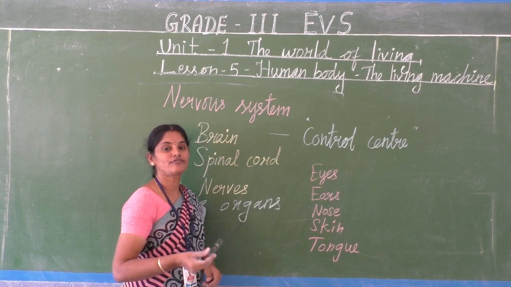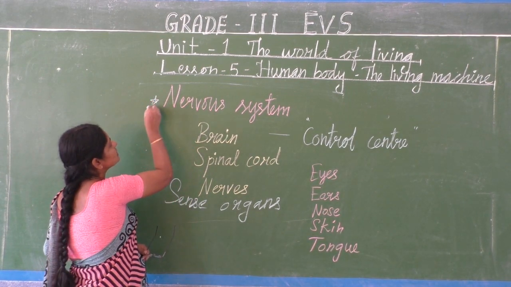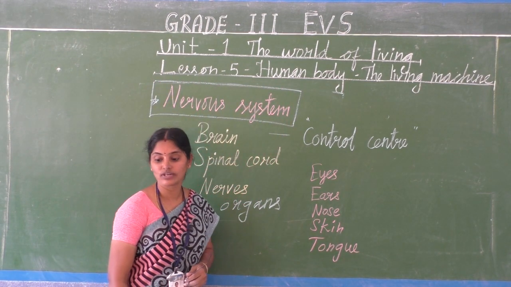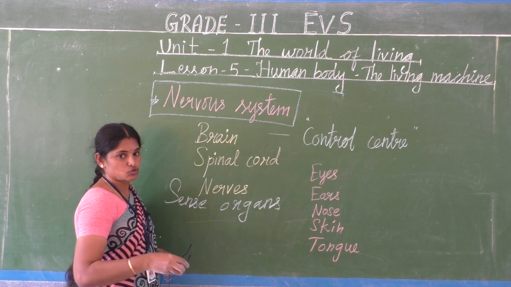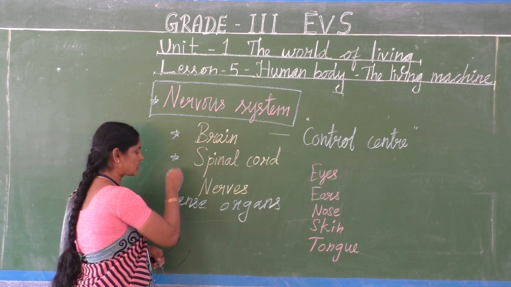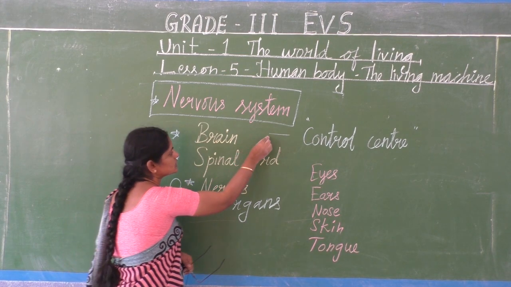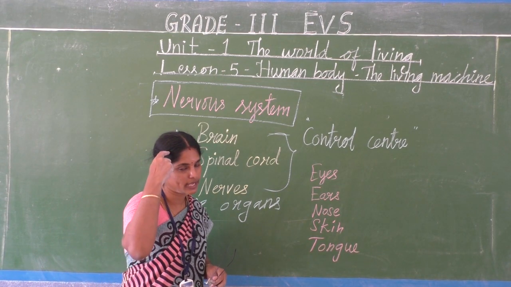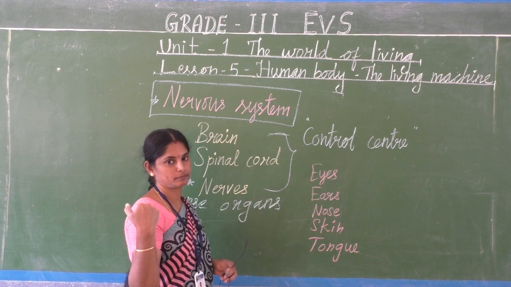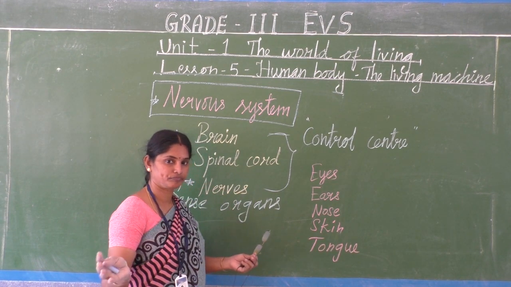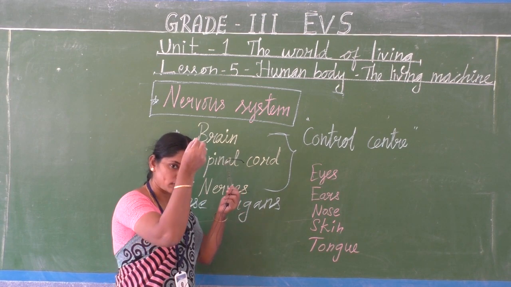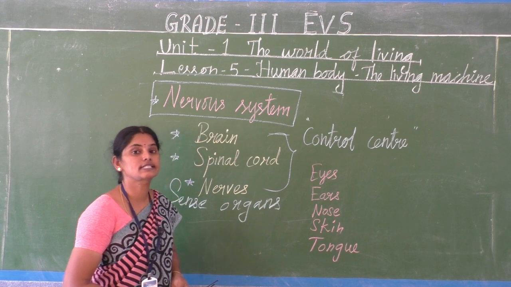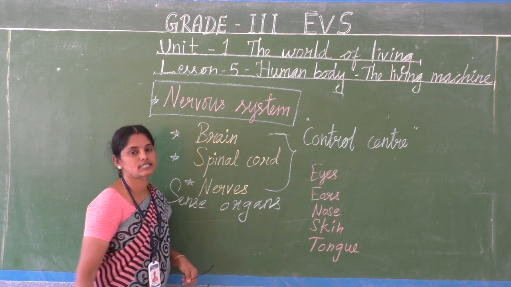Dear children, now we are going to see about the nervous system. Nervous system. So brain, spinal cord and nerves. These three together form the nervous system. Brain and spinal cord at the back, and from the spinal cord nerves are coming out. Together we call it the nervous system.